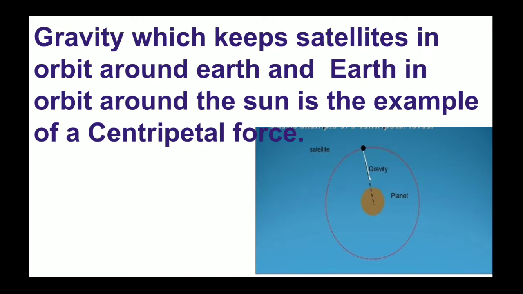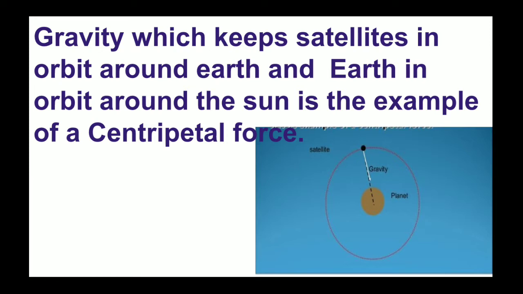Now just see the image over here. It shows a planet and a satellite. You can assume that it is the earth and the moon. The moon is revolving around the earth with a certain force. The gravity which keeps satellites in orbit around the earth and the earth in orbit around the sun is an example of centripetal force.